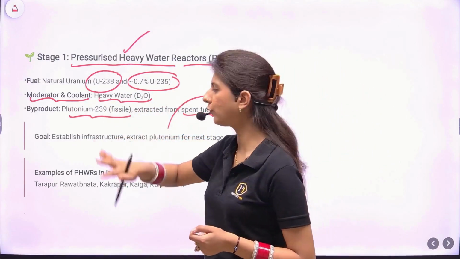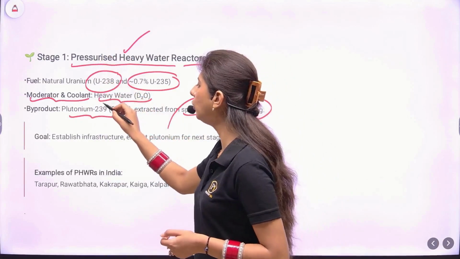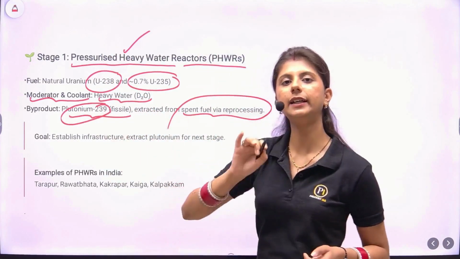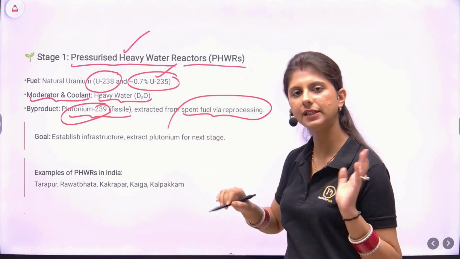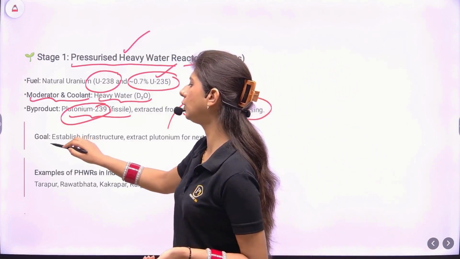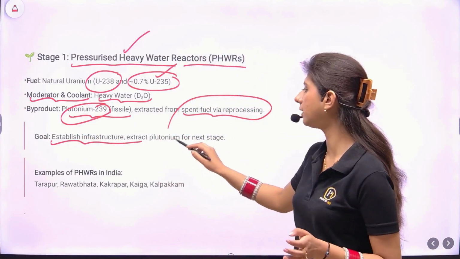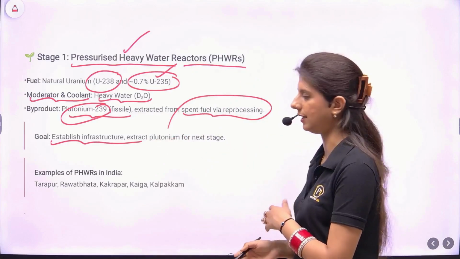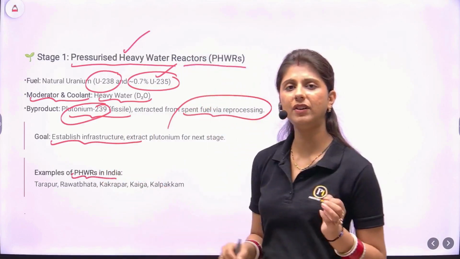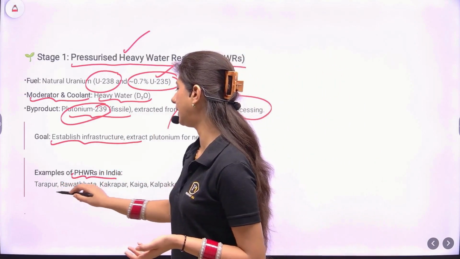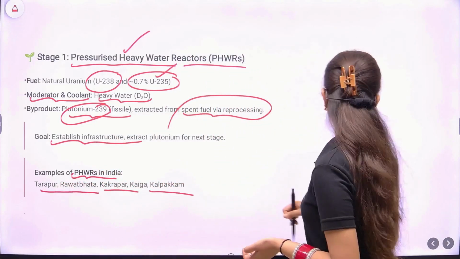What we'll get from this stage 1 is plutonium-239, which is a fissile material, not as good as uranium-235, but still a fissile material. Our goal is to establish the infrastructure and extract plutonium for the next stage. We have already achieved this stage. We have pressurized heavy water reactors in Tarapur, Kakrapar, Kalpakkam, etc.